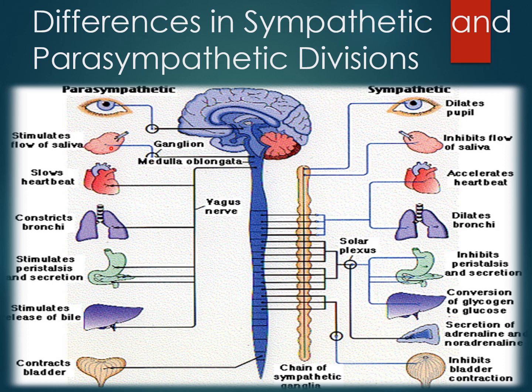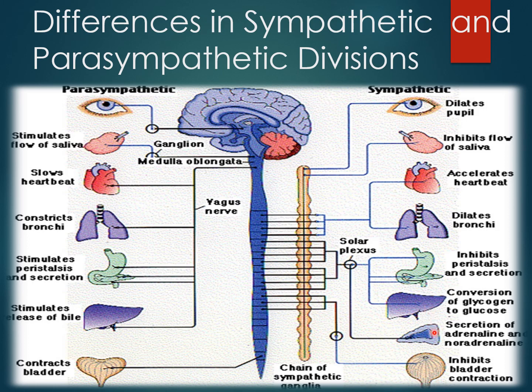The parasympathetic system stimulates the flow of saliva. The sympathetic inhibits the flow of saliva. It slows the heartbeat, while the sympathetic accelerates the heartbeat. It constricts the bronchi, while the sympathetic dilates the bronchi. It stimulates peristalsis, while the sympathetic inhibits peristalsis and secretion. In the liver, it stimulates the release of bile. Here, the sympathetic converts glycogen to glucose.